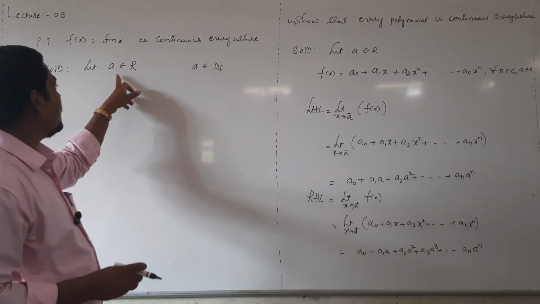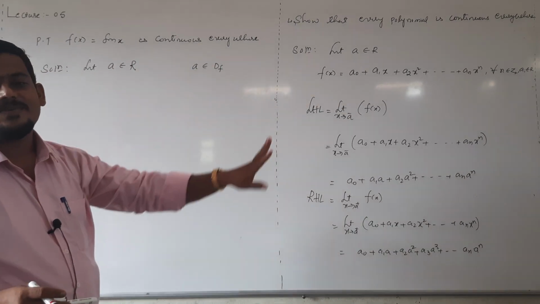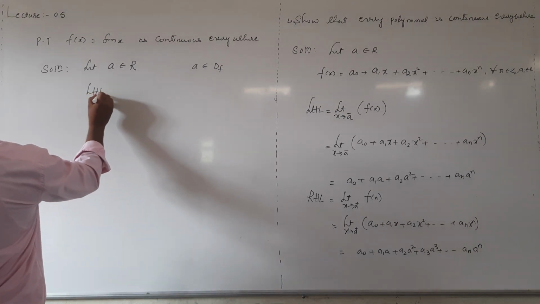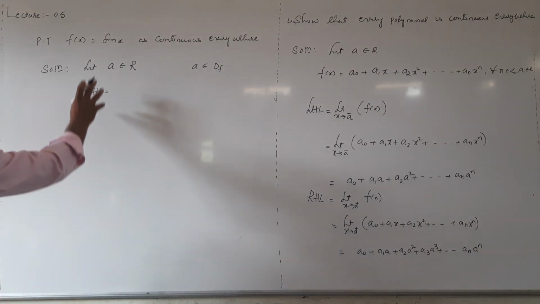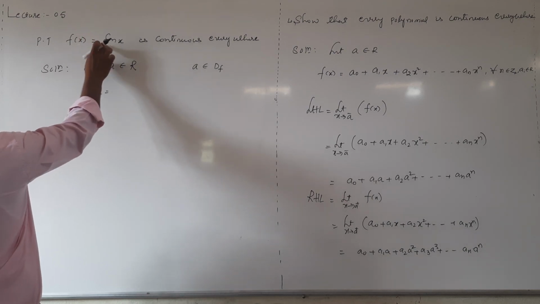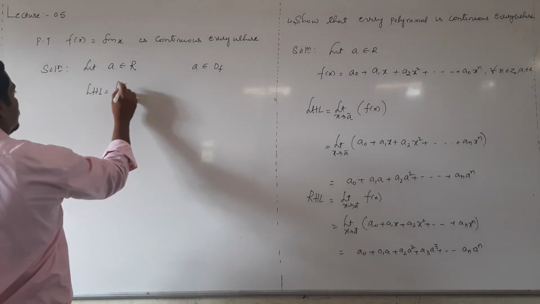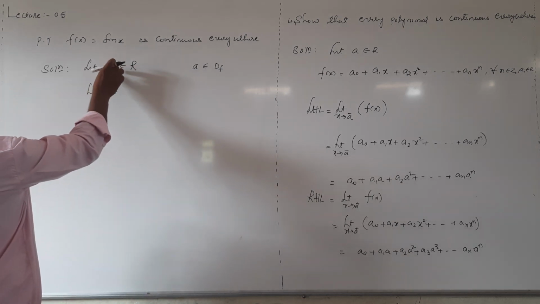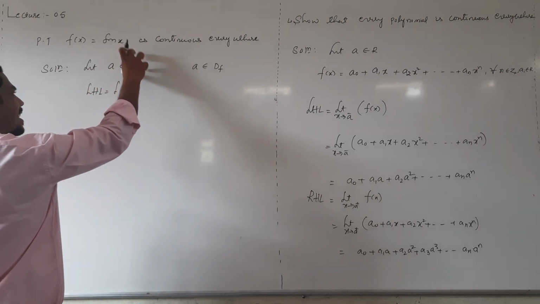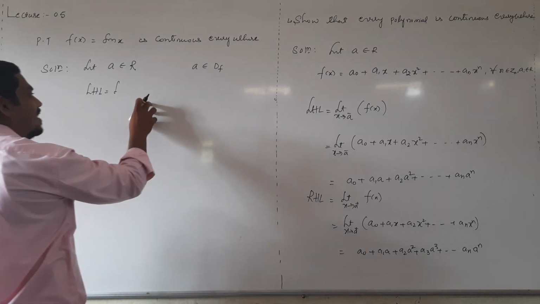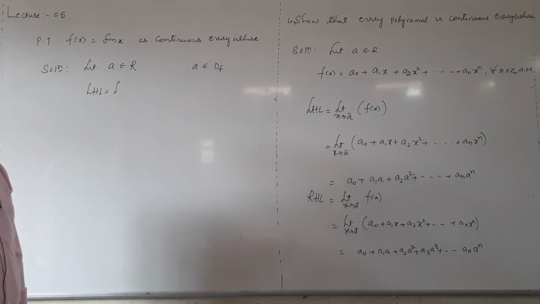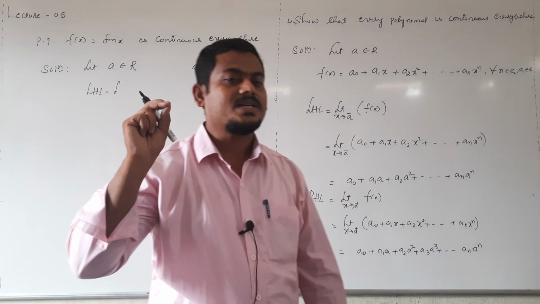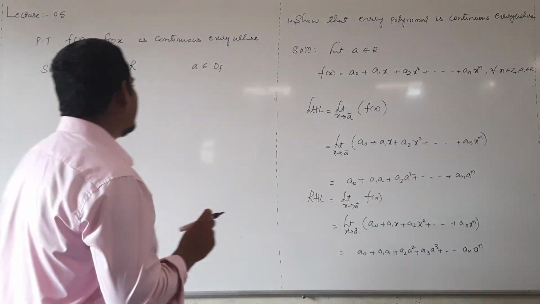Instead of taking a belongs to r, you can take a belongs to domain of that function. Then evaluate left hand limit, right hand limit and functional value for this function. In this case domain of sin x is all real numbers, so take r, and domain of cos x is also r, but domain of tan x is not r, right? Domain of tan x is not real numbers.